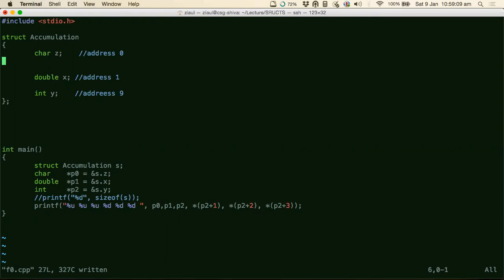No, that's fine now. See, a character needs 1 byte, right? So I have given it 1 byte. After that, I have started with address 1. Assume your memory goes from address 0 to address 10, let's say. The first block you have allocated for the char, right? So then the second block starts at 1. So the double starts from 1 and goes all the way up to 8, so that's where the double ends. And then the int starts at 9. So these are the starting addresses of these member variables: 0, 1, and 9. This is what your addresses would have been without padding.